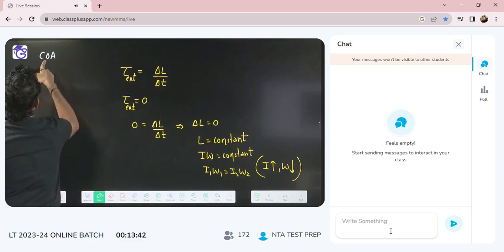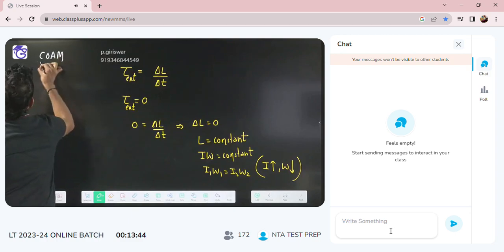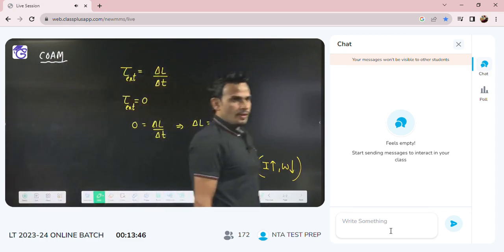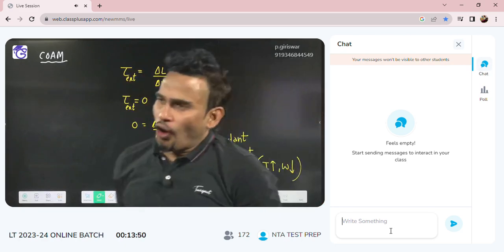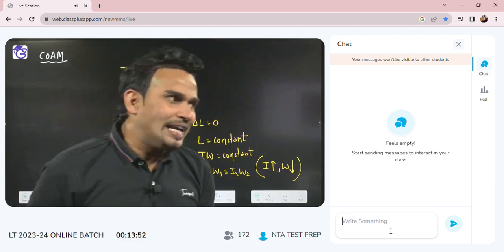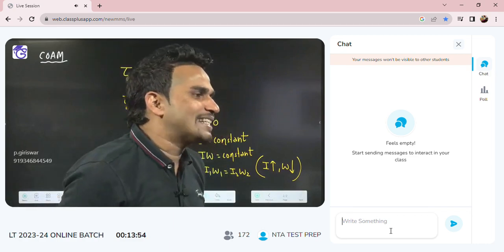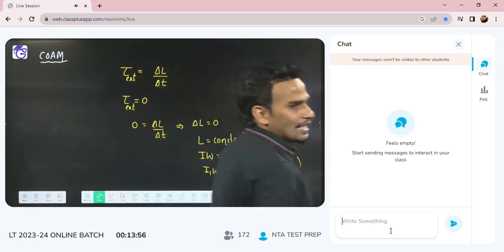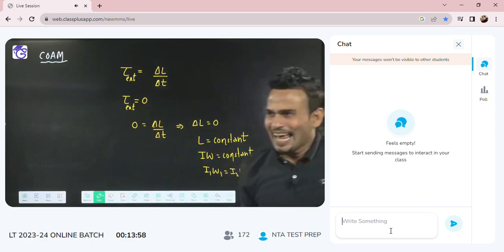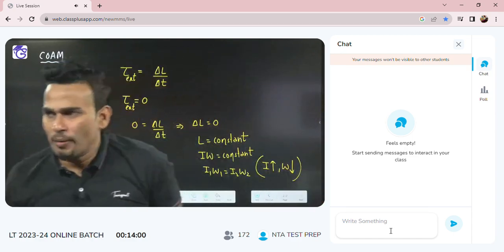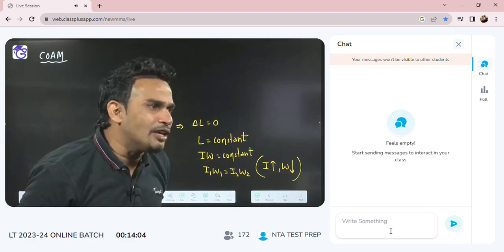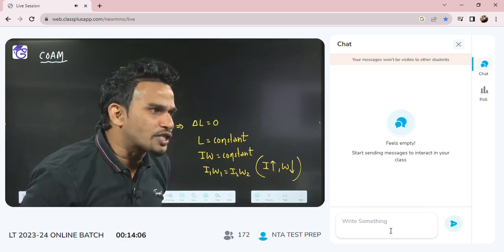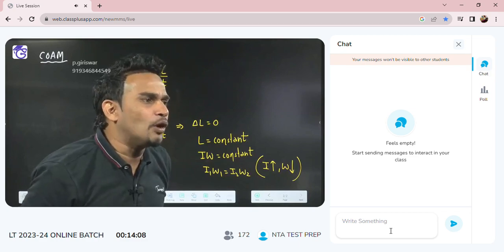Conservation of angular momentum. Just now we studied torque equal to delta L by delta T. If torque is zero, that means delta L will be zero. Delta L zero means change in angular momentum is zero, which means angular momentum is constant. Angular momentum is I omega, so I omega will be constant. That means I1 omega 1 will be equal to I2 omega 2.